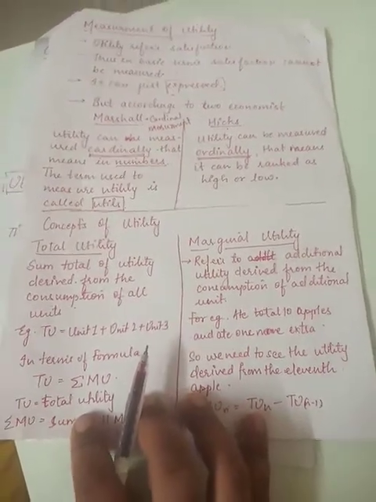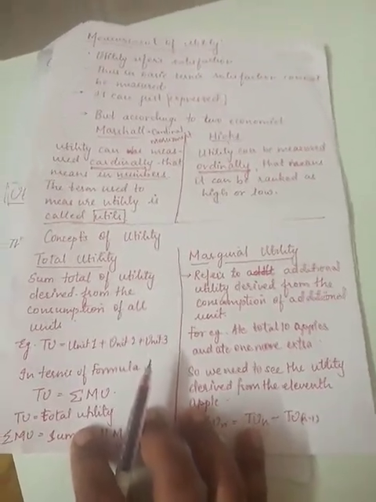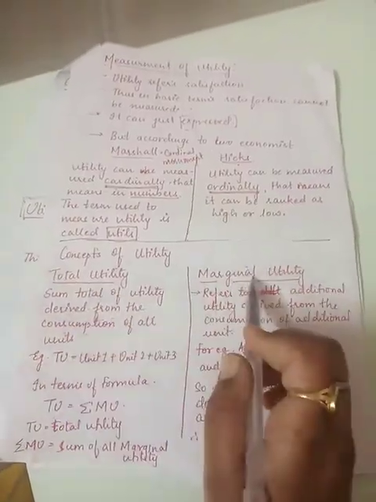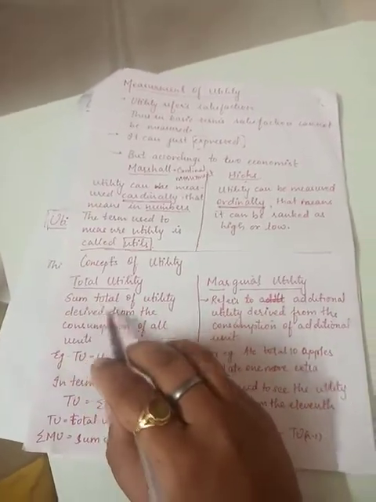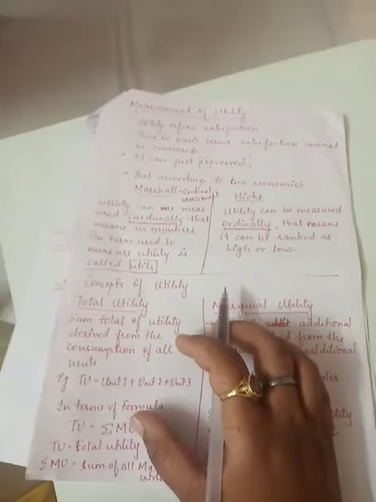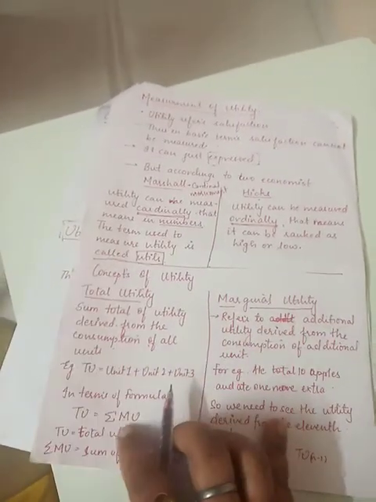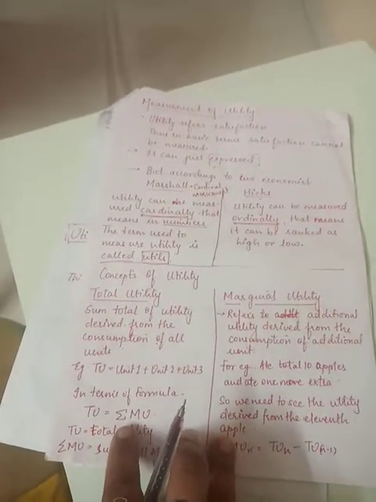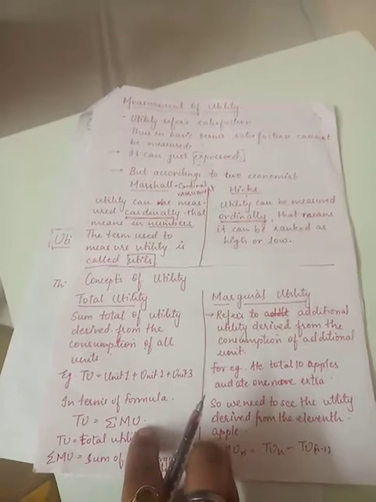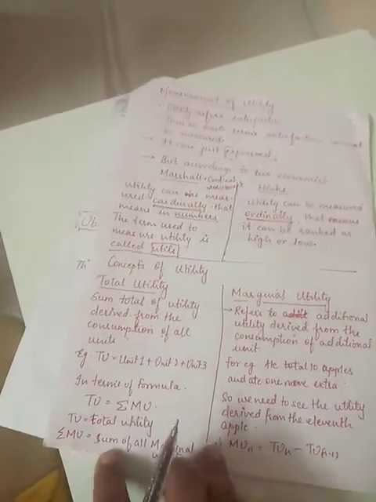Moving on to the last concept, that is the concept of utility. There are two basic concepts in utility, which are called total utility and marginal utility. First, let's look into total utility. What is total utility? Sum total of utility derived from the consumption of all units. Means when I consume all, suppose 5 units, so unit 1 plus unit 2 plus unit 3 plus unit 4 plus unit 5. In terms of formula, total utility is the sum total of all marginal utilities derived from a commodity. Here TU is total utility, and it is the sum of MU, marginal utility.